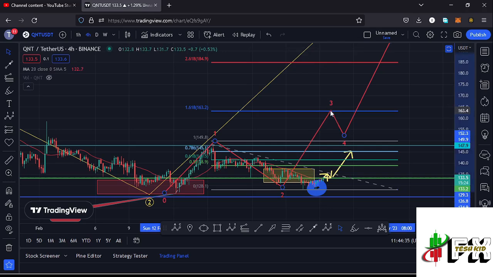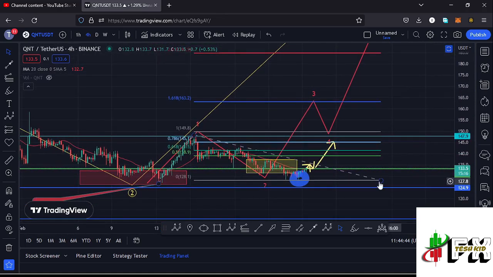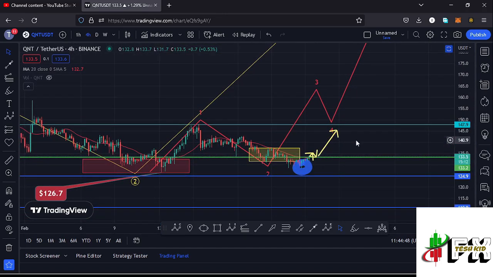And once the high for that wave 3 is in, then we can expect a corrective structure in the formation of this wave 4, then continue gearing up in the formation of that wave 5. So that is what I'm expecting here on the short-term scenarios. And once this retest is in and a success, then we can also battle out our key area of resistance at around the $147.9 mark to fully maximize our target areas in the formation of this wave 3.